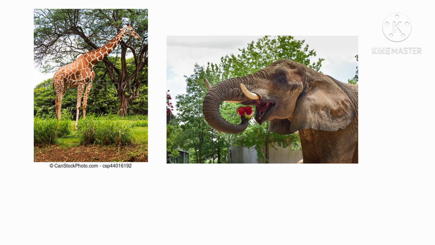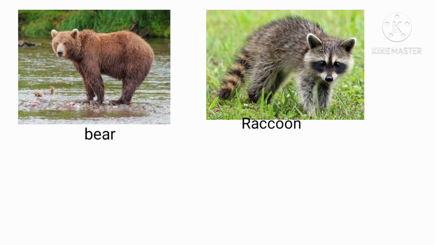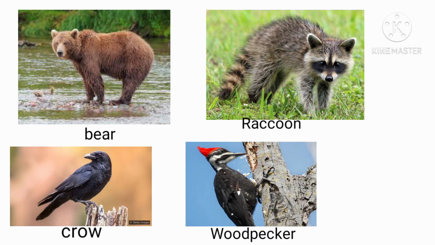But here is another category of animals, that is omnivorous. The animals that eat both plants and animals are known as omnivorous. Omnivorous means these animals eat both plants and animals. For example, bear, raccoon, and birds like crow and woodpecker.